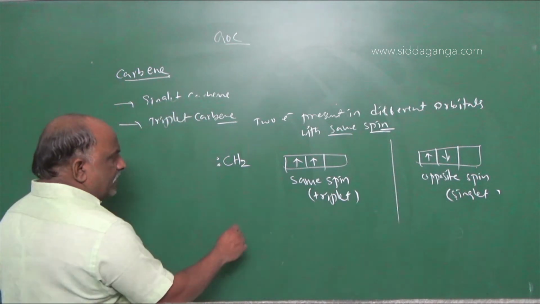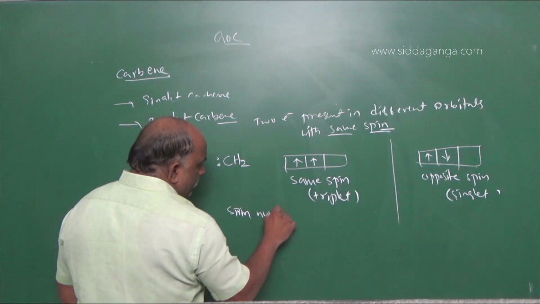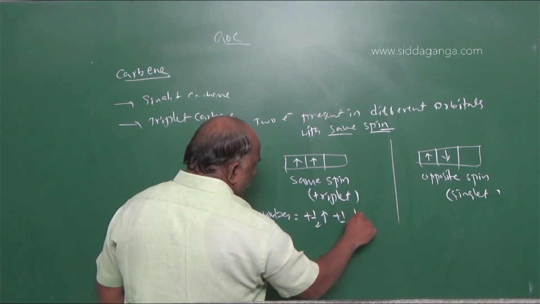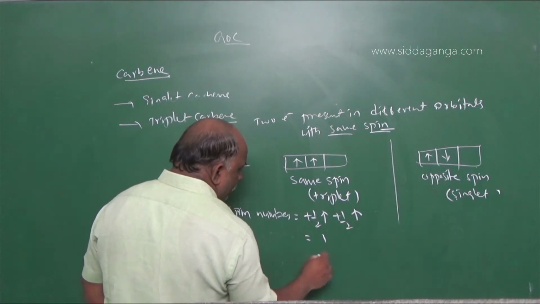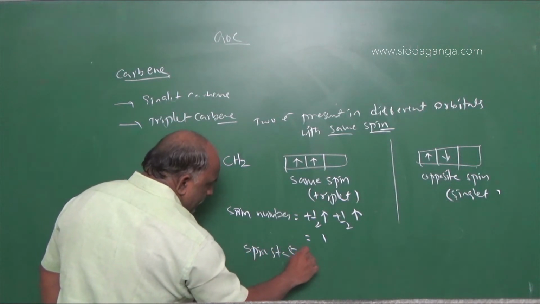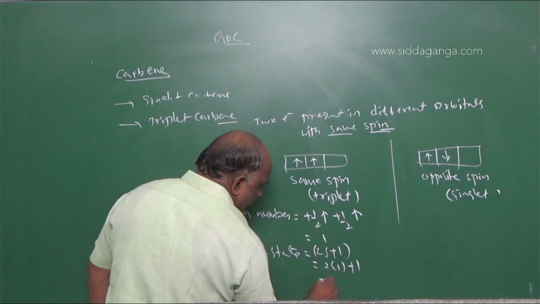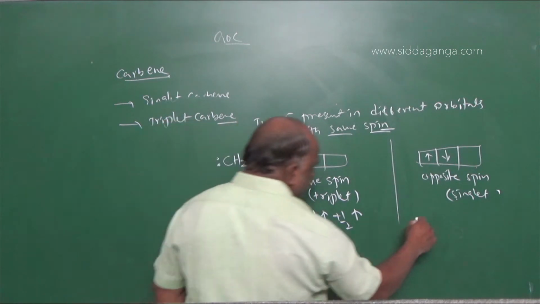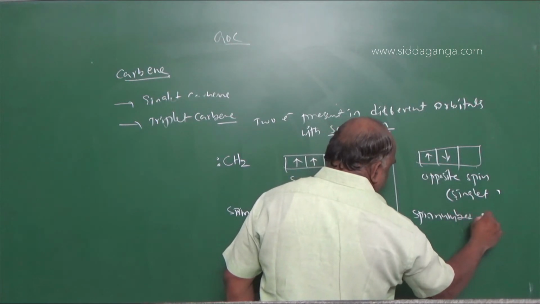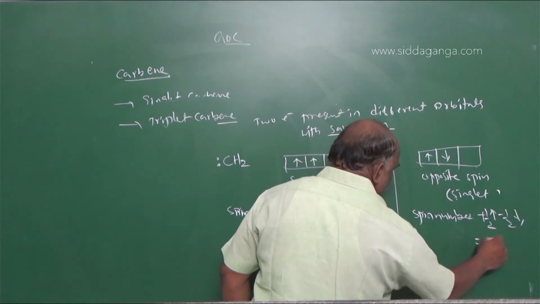So here, what is the spin number? Plus 1/2 clockwise plus 1/2 clockwise, we get 1. So what is the spin state? The formula is 2s plus 1, which is 2 into 1 plus 1, equal to 3. For the singlet, the spin number is plus 1/2 clockwise minus 1/2 anti-clockwise, which is 0.